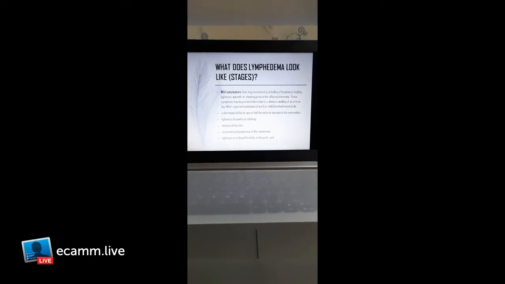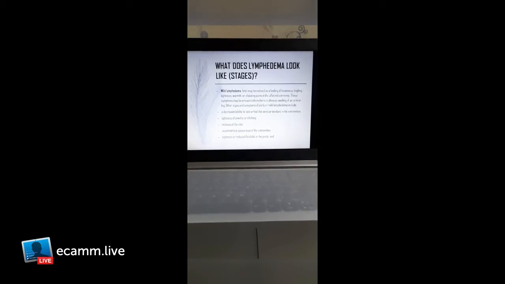Now, what are the stages? How does lymphedema look? There are three different stages. We can call them mild, or stage 1, moderate, or stage 2, and severe, or stage 3. So first we start with mild lymphedema. Mild lymphedema may first be noticed as a feeling of heaviness, tingling, tightness, warmth, or shooting pains in the affected extremity. These symptoms may be present before there is obvious swelling of an arm or leg.